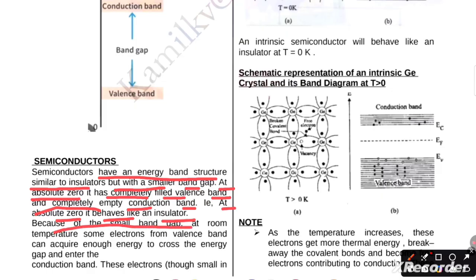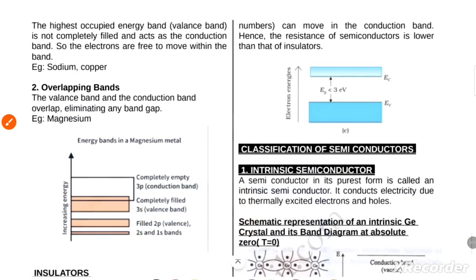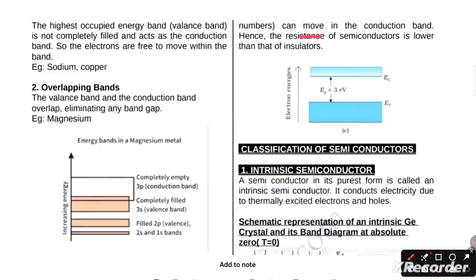Because of the small band gap, at room temperature some electrons from the valence band can acquire enough energy to cross the energy gap and enter the conduction band. These electrons, in small numbers, can move in the conduction band, and hence the resistance of a semiconductor is lower than that of an insulator. Here the energy gap is less than 3 electron volt.